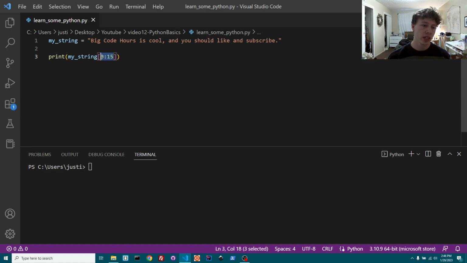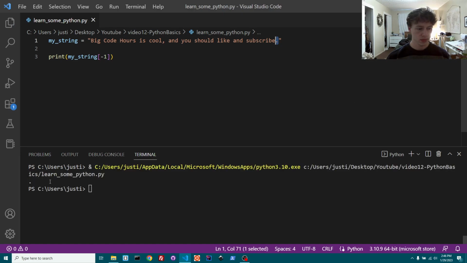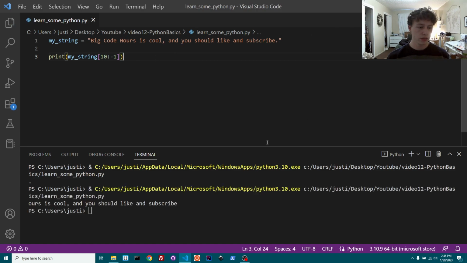You can also do negative indexes. So -1 is going to grab the last item, which is going to be this period. You can see it grabbed the period right there. And then you could also say from 10 to -1. So it's going to grab from the 10th index to the -1st index.